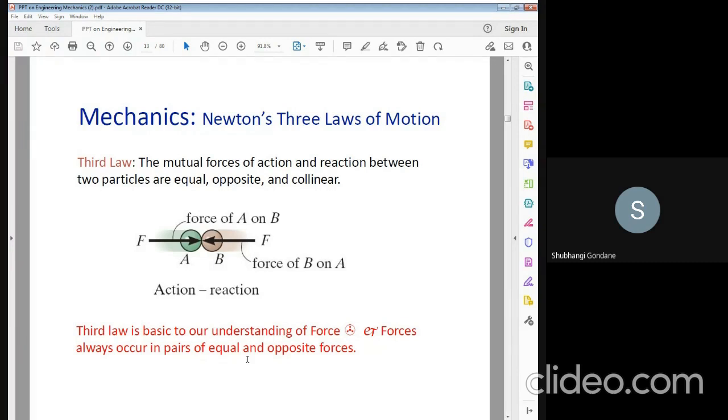Students, understand these three concepts. The first law of motion is related to equilibrium. The second law of motion is related to acceleration. The third law of motion is related to equal and opposite forces. So all the students understand this concept.